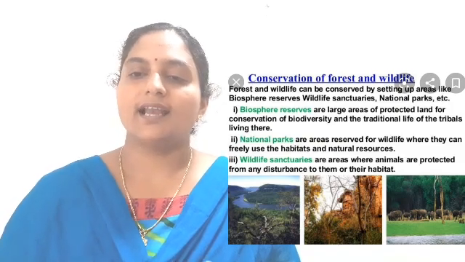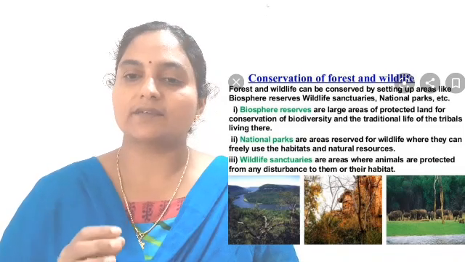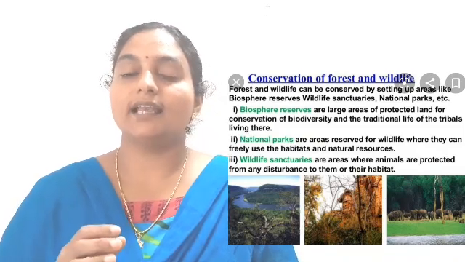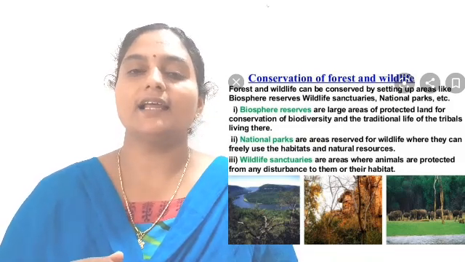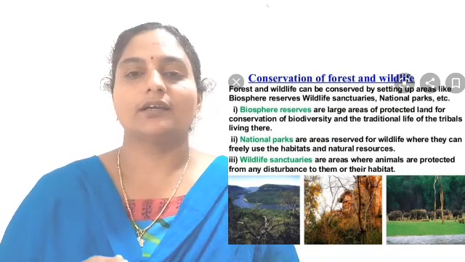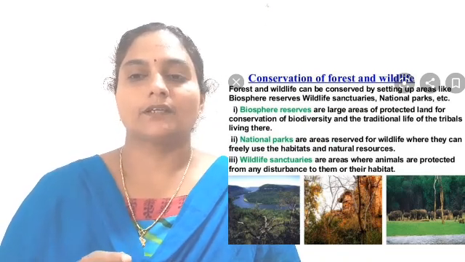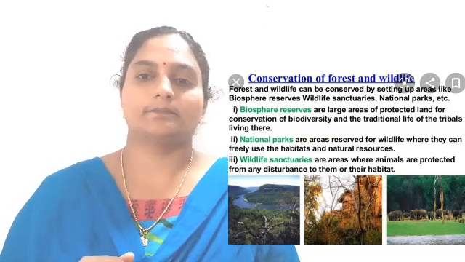Biosphere reserve: large protected areas for the conservation of the living organisms, plants and animal resources and the traditional life of the tribals. Okay, living organisms in those areas.